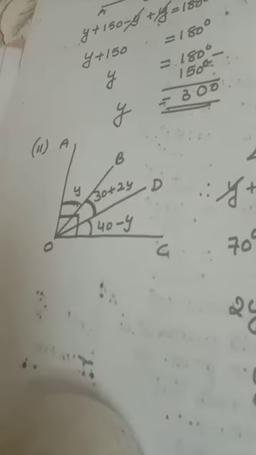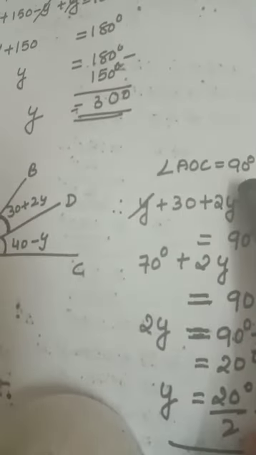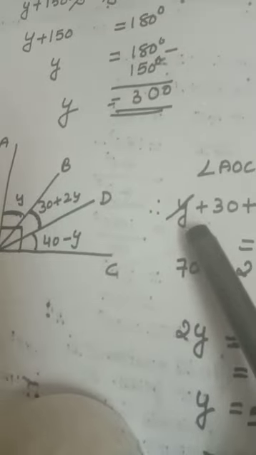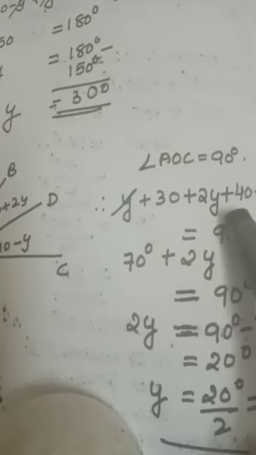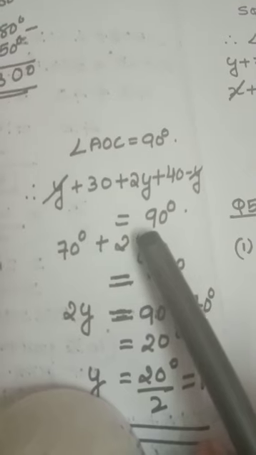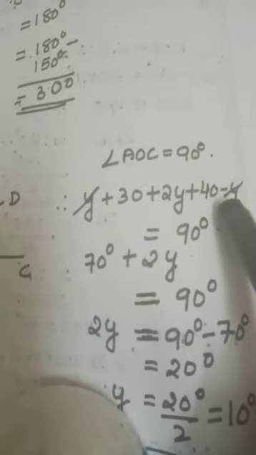When you add these 3 angles, you have to get 90 degrees as the total because the full AOC angle is 90 degrees. So y plus 30 plus 2y plus 40 minus y equal to 90 degrees. y minus y will be cut out because when you solve you will get 0.